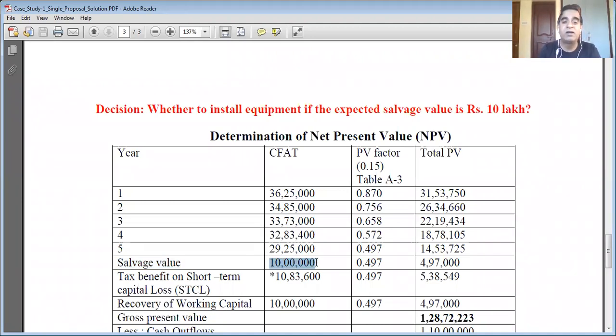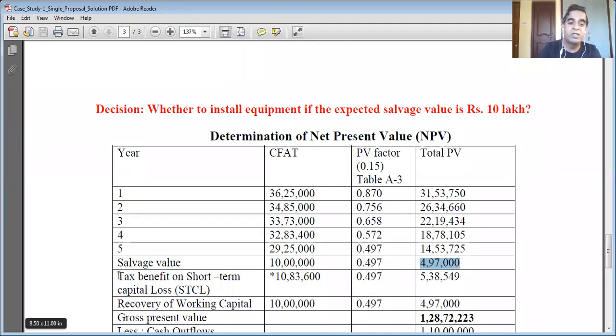So you need to find its present value by multiplying with the present value factor, which is 0.497 for the fifth year in the 15% interest column. The present value of 10 lakh rupees to be received after the fifth year is 4,97,000 rupees. You need to add this to the stream of cash inflows.